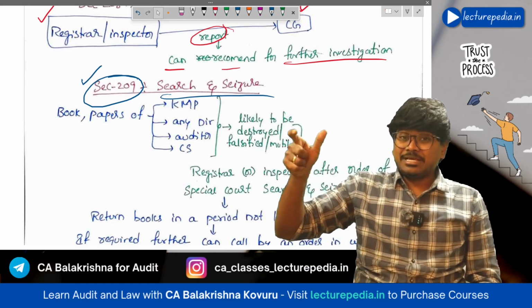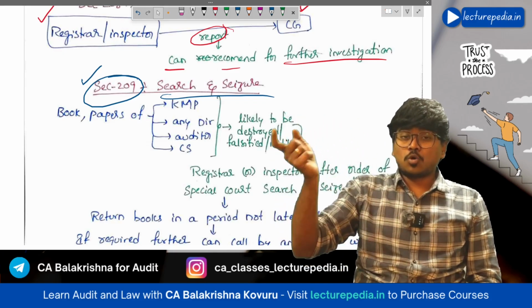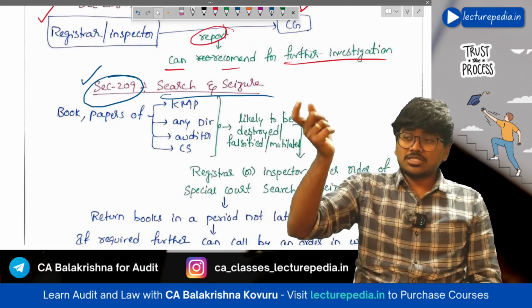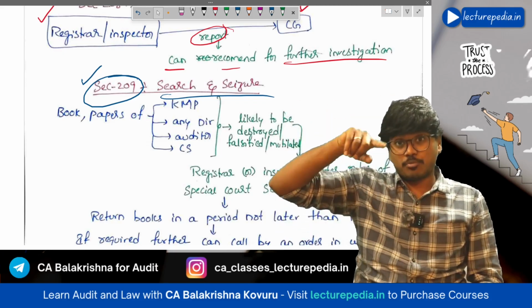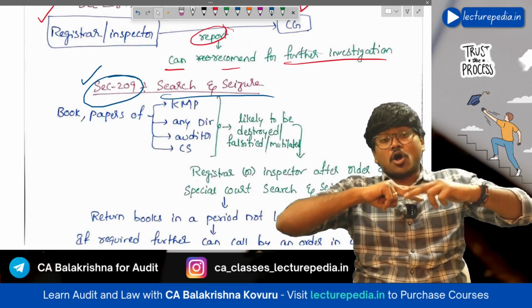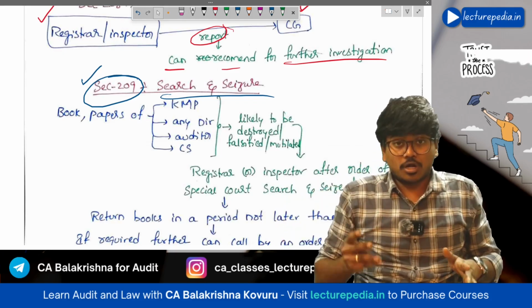By the time the registrar issues notice of inspection or inquiry on the company, there is a possibility that the company can alter these books of accounts or documents.